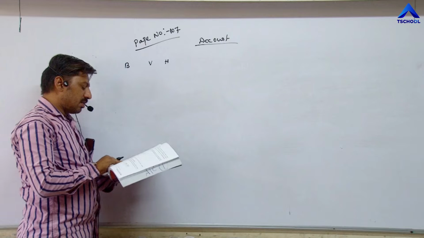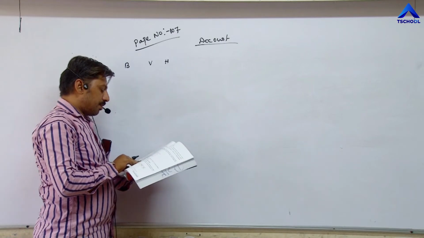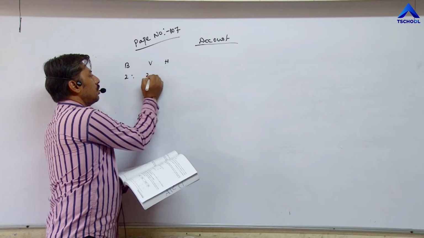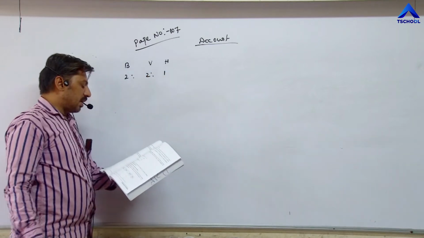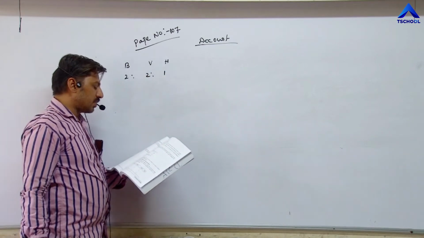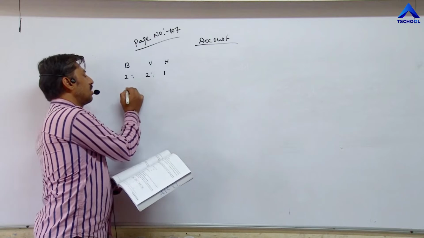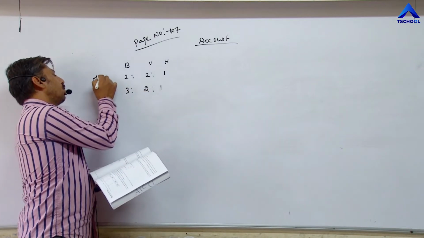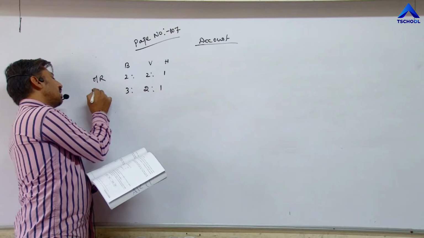Three partners are there. They are distributing profit and loss in the ratio 2:2:1. They decided to share profit and losses in the ratio of 3:2:1 in future. So this is the old ratio or old share. This is the new ratio.